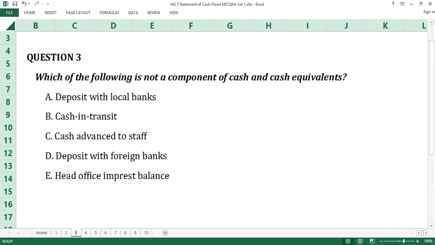Time up. The answer to question number 3 is C, cash advance to staff. In line with the definitions of cash and cash equivalents provided in paragraph 6 of IAS 7, all options as answers except cash advance to staff meet these definitions. Cash advance to staff may constitute advance payments for a purpose, or receivables, or loans, depending on the terms of the transaction. C is the answer to question number 3.